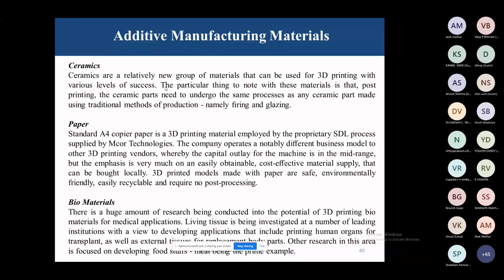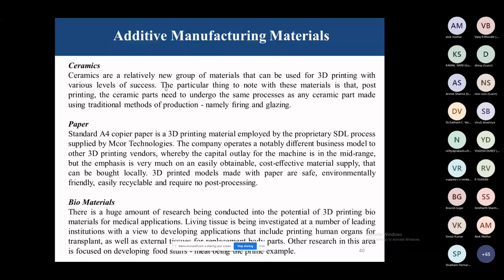Standard A4 copier paper is a 3D printing material employed by the proprietary SDL process supplied by Mcor Technologies. Nowadays we can make a chip, that is an RFID, that is used in the car. So we can produce this part with the help of the 3D printing process.